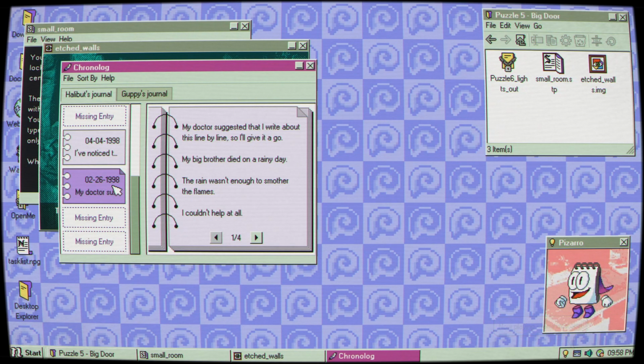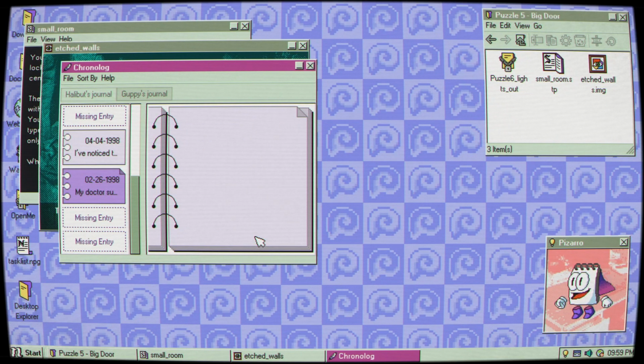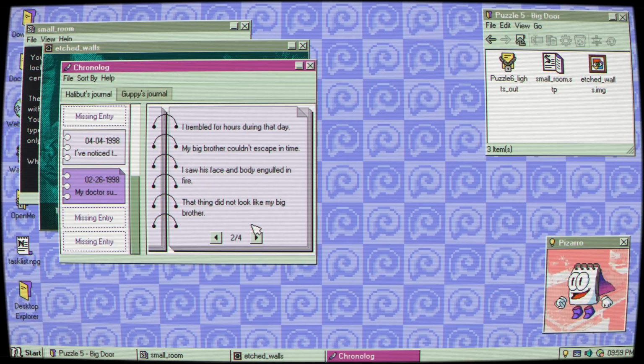February 26, 1998. My doctor suggested that I write about this line by line, so I'll give it a go. My big brother died on a rainy day. The rain wasn't enough to smother the flames. I couldn't help at all. I trembled for hours during that day. My big brother couldn't escape in time. I saw his face and body engulfed in fire. The thing didn't look like my big brother.